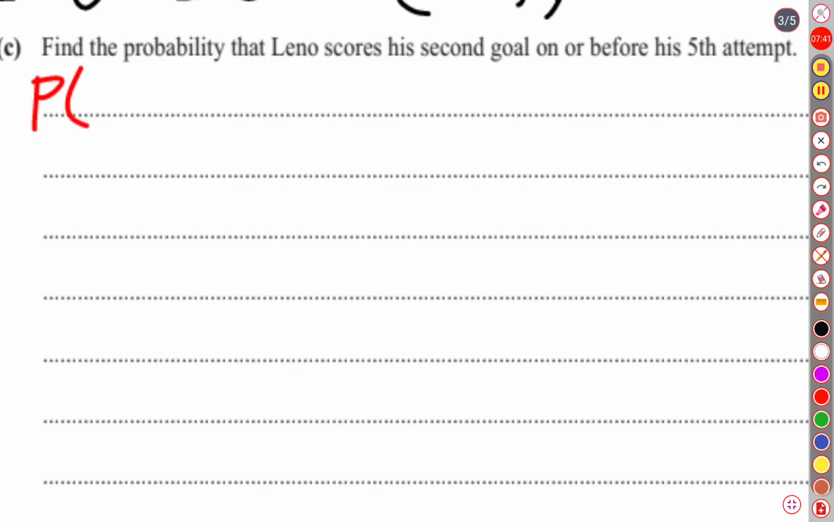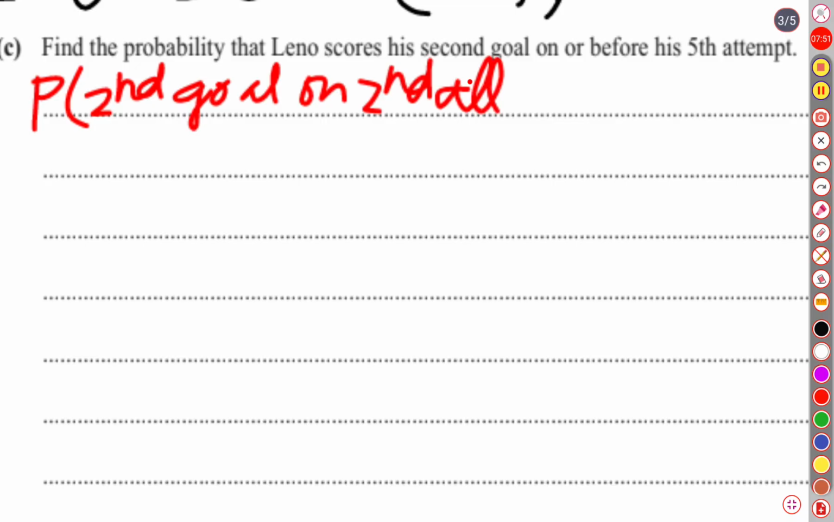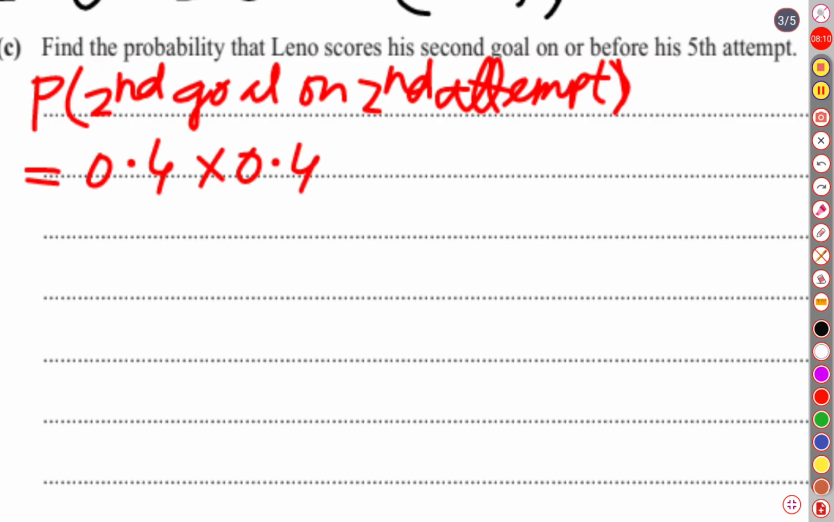Probability of second goal on second attempt. Suppose he succeeded on second attempt. So what is the probability? It means on the first attempt he scored a goal, for which the probability is 0.4, and on the second attempt also he succeeded scoring a goal. So probability is going to be 0.16.